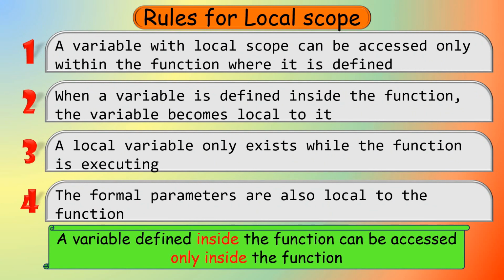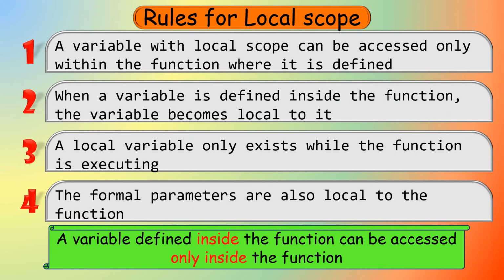Third rule: a local variable only exists while the function is executing. So, when you define a variable inside the function, that variable is accessible only inside the function, which means that variable exists only when the function is executing. So it is not accessible outside the function. That variable will not be available to you outside the function. Only when the function is executing, that variable will be available to you. That is the meaning of the third rule.